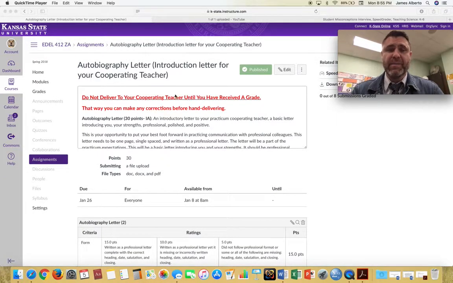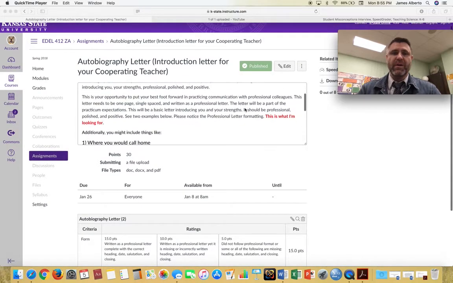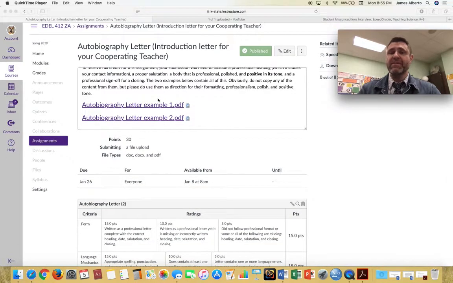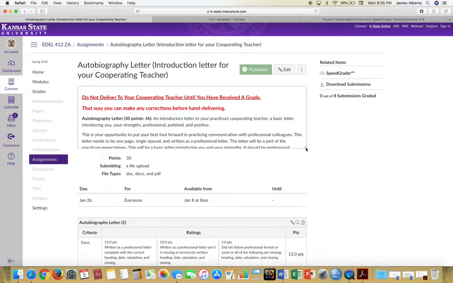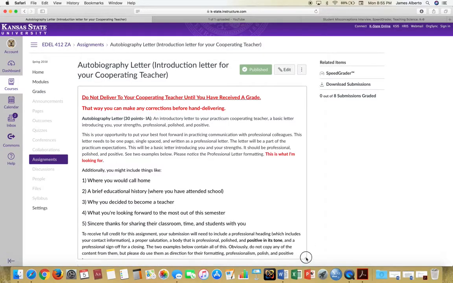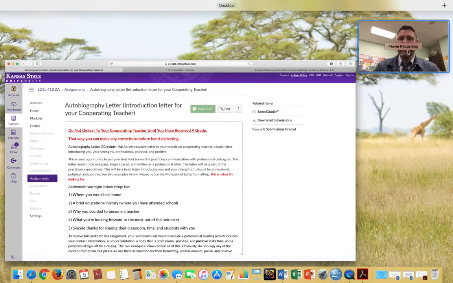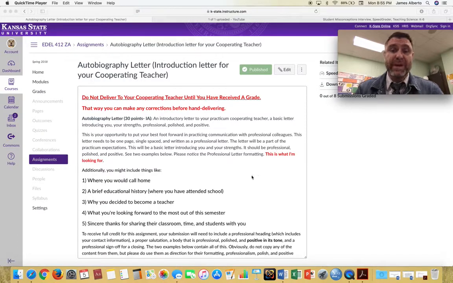Now, when you click on the assignment, what you will notice is all of my assignments will be set up this way, where there are assignment details, any documents that you need to be linked to, or any documents that you might want to use as a template for the assignment will be here in this area that you see, which I call the assignment details. By the way, it makes me crazy on Canvas that they give you this little tiny window. So if you click here in the corner, this window will stretch for you, and it'll make it a little bit bigger, and you'll be more able to read.